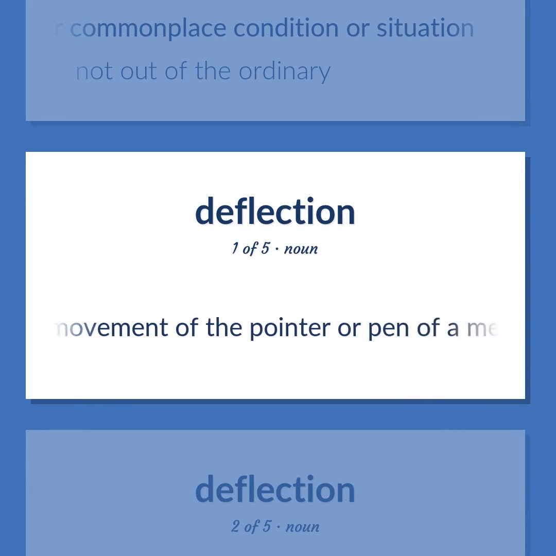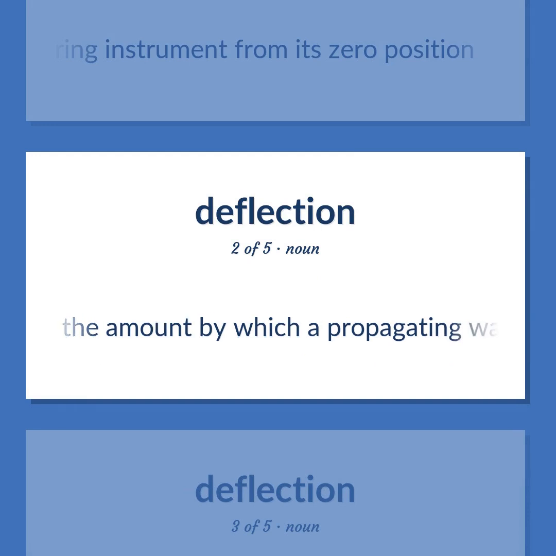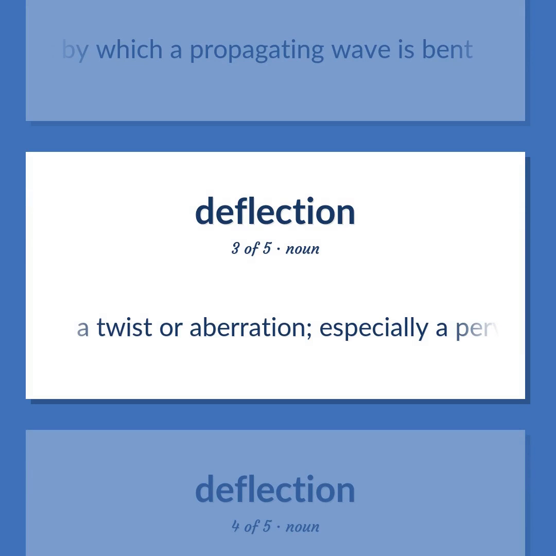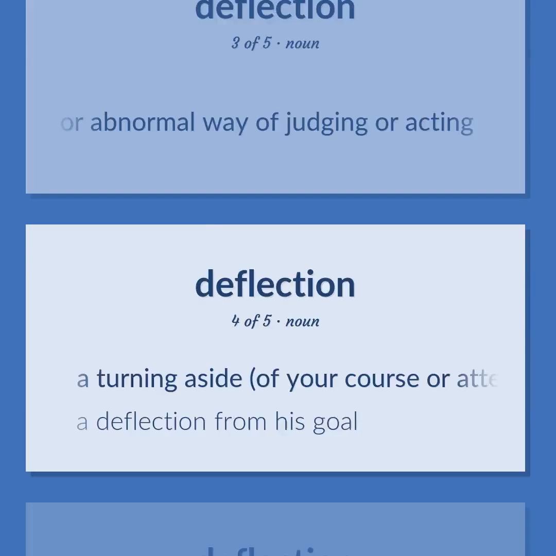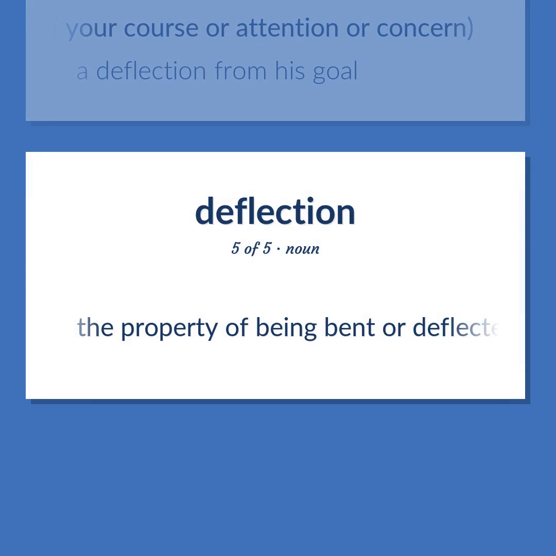The movement of the pointer or pen of a measuring instrument from its zero position. The amount by which a propagating wave is bent. A twist or aberration, especially a perverse or abnormal way of judging or acting. A turning aside, of your course or attention or concern. A deflection from his goal. The property of being bent or deflected.